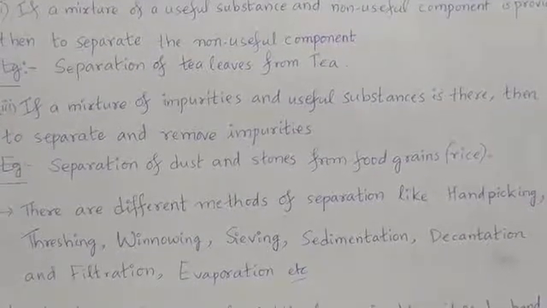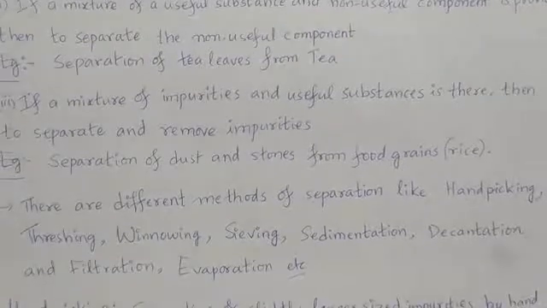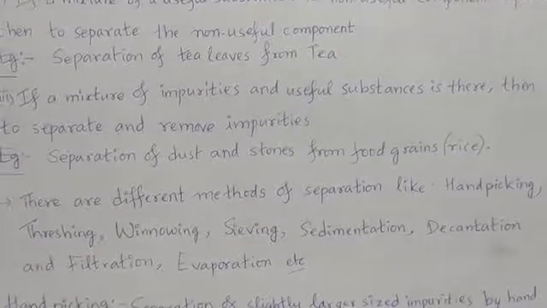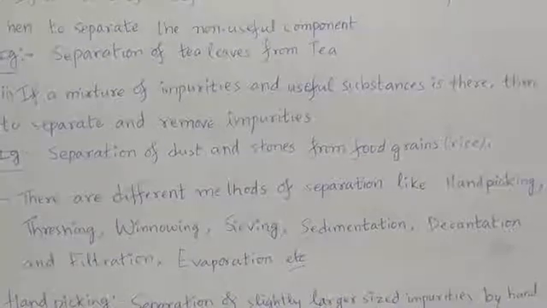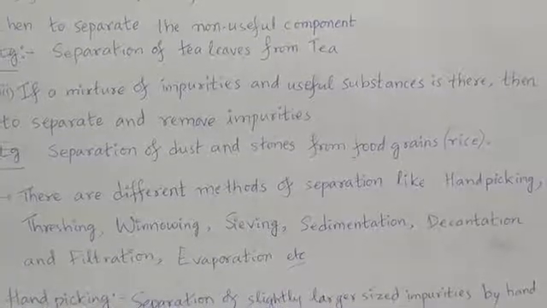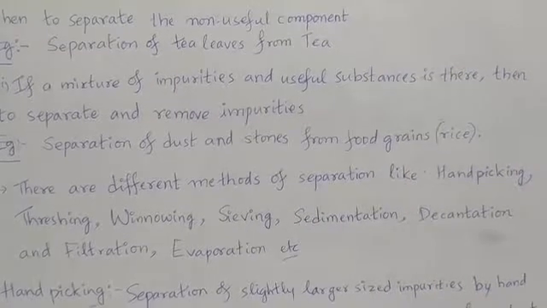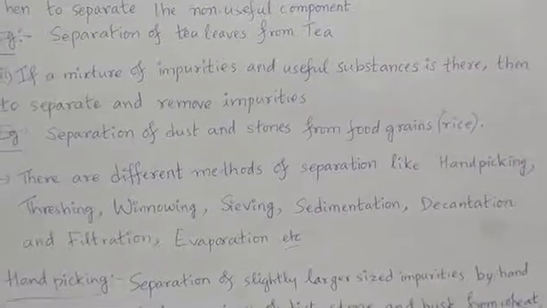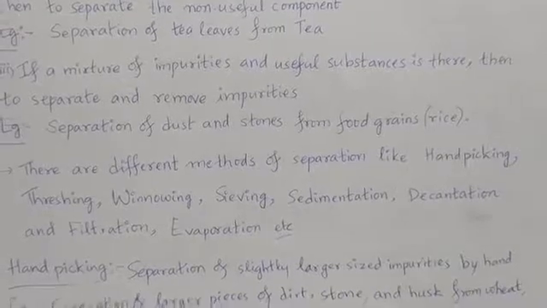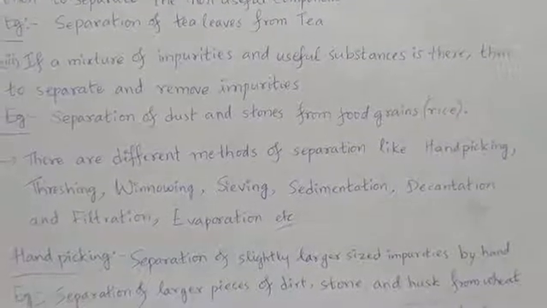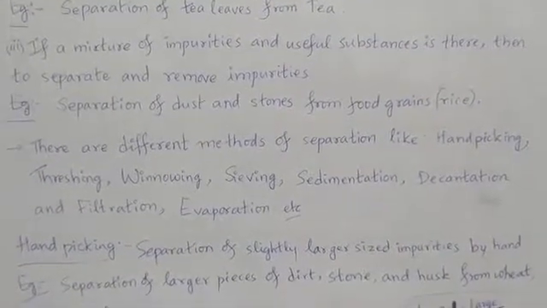Why? Why you need to separate and remove the impurities? Again, for the effective utilization of useful substance. For example, separation of dust and stones from food grains like rice. We all might have seen our moms are separating the stones from the rice.